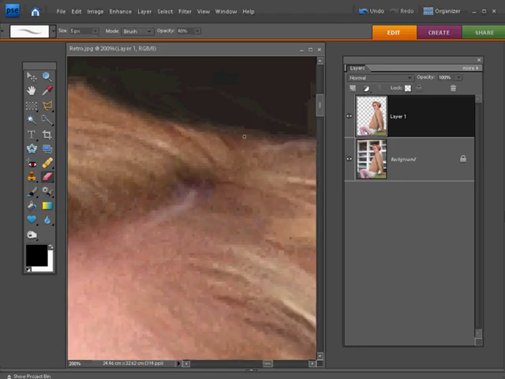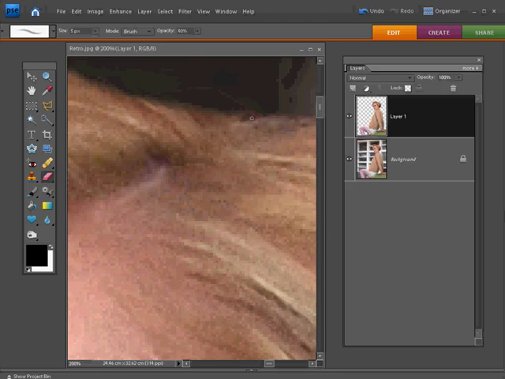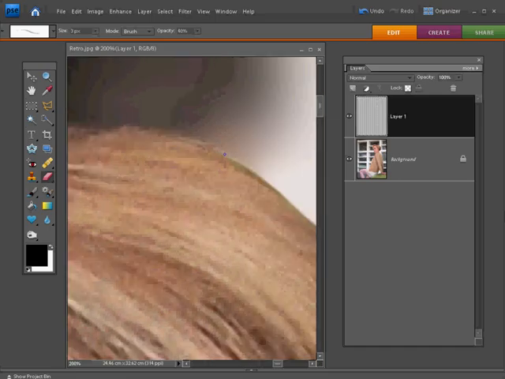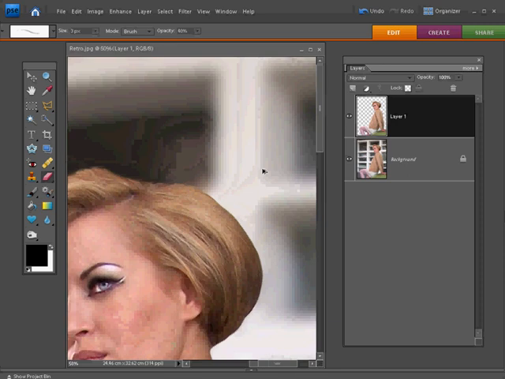So we're just continuing to run that eraser tool around the hairline. Could even go a little bit smaller, perhaps down to about 3 pixels. And what it's a good idea to do is periodically zoom back out again and just see how it's working.